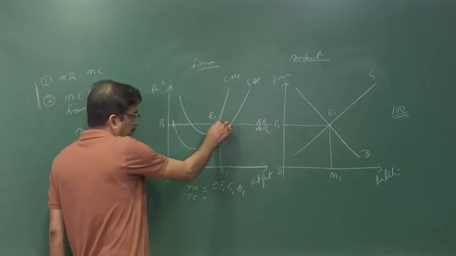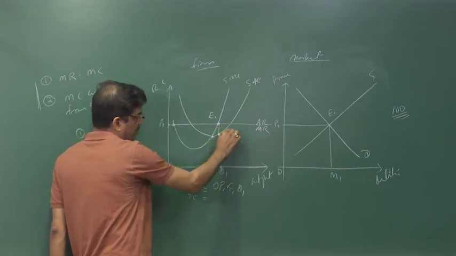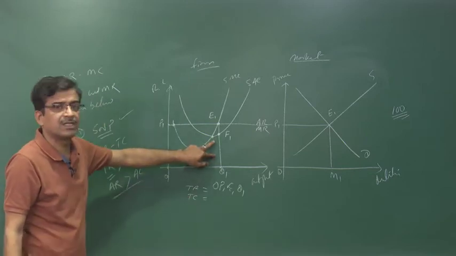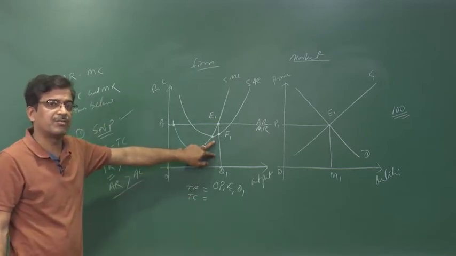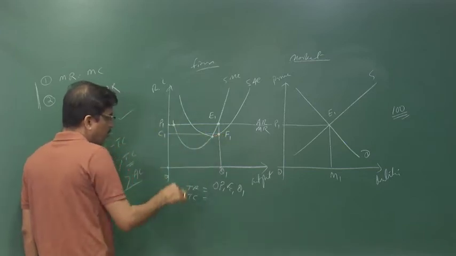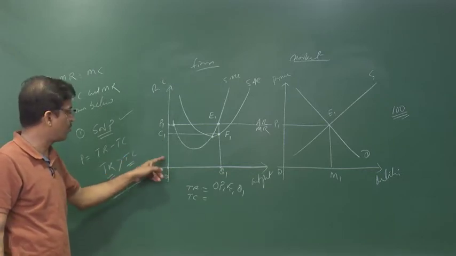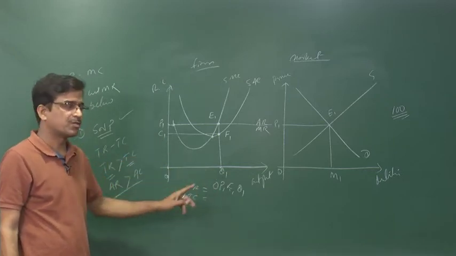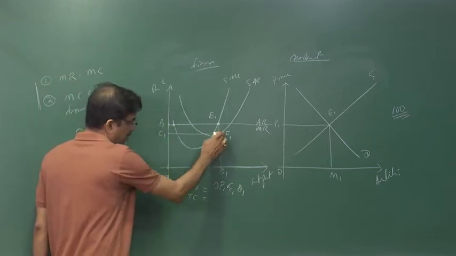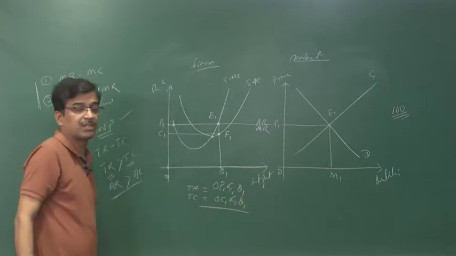While dropping the perpendicular from the point of equilibrium, where it meets the average cost, it meets at the point F1. So, F1 Q1 is the average cost, that is the cost per unit, or when we extend this particular line to this side, OC1 is to be treated as the cost per unit. And what is the total cost? Now OC1 into OQ1. So while multiplying OC1 with OQ1, we find the area OC1 F1 Q1. OC1 F1 Q1 is called the total cost.